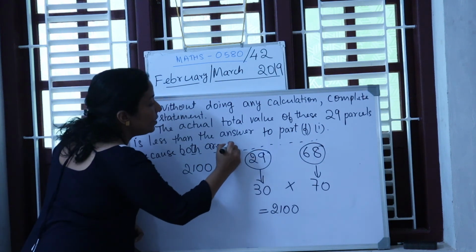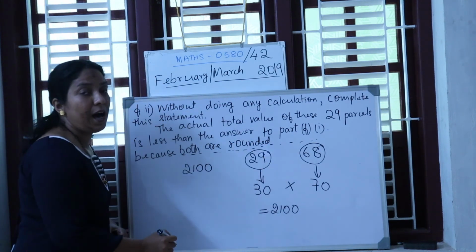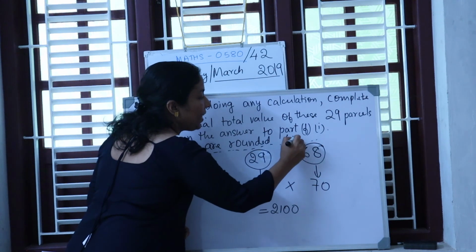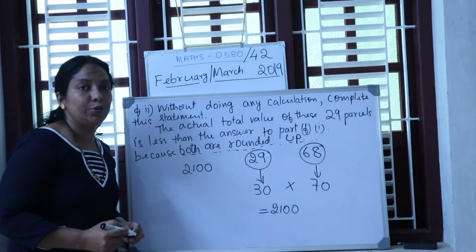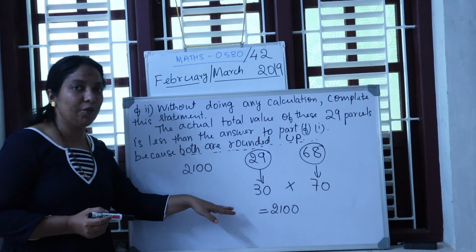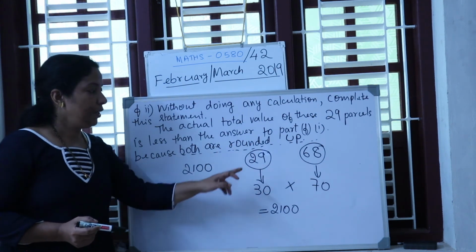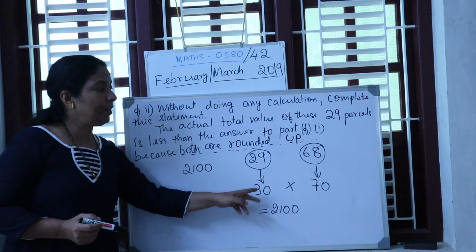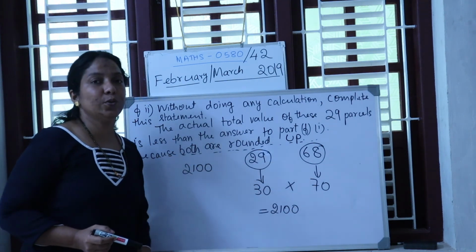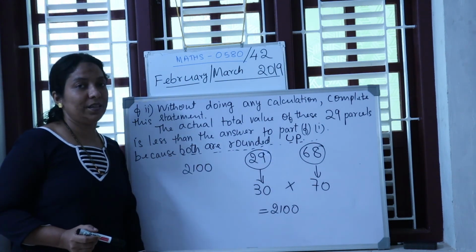Both are rounded up. Correct? Because they are increasing. This is the reason. If you are rounding down, the answer will be less. But this is rounded up. 29 increased by 1, 68 increased by 2. So obviously the answer is more than the actual real answer.